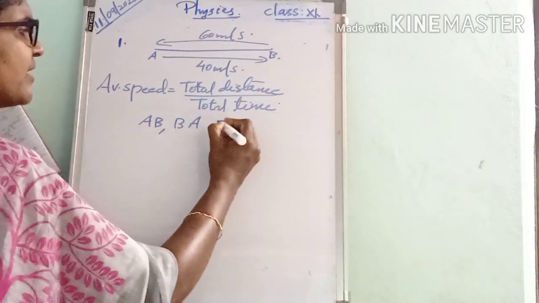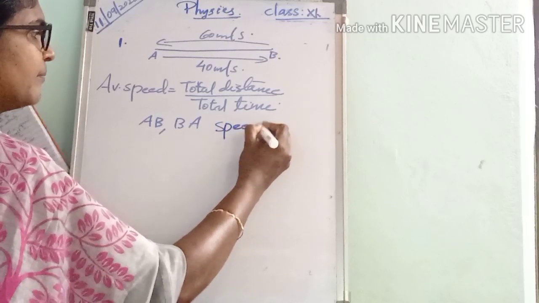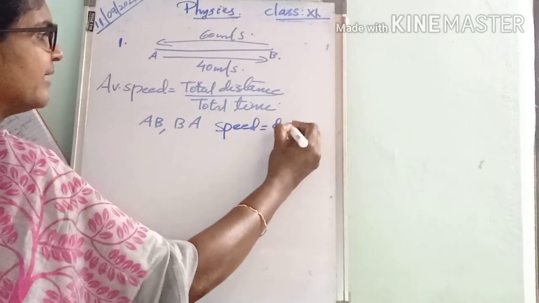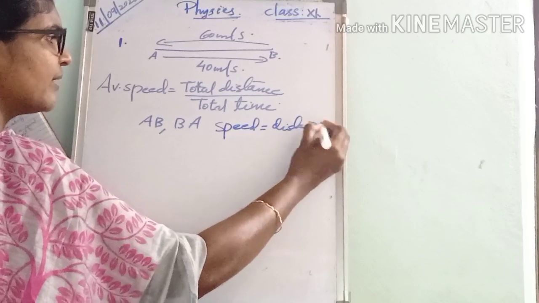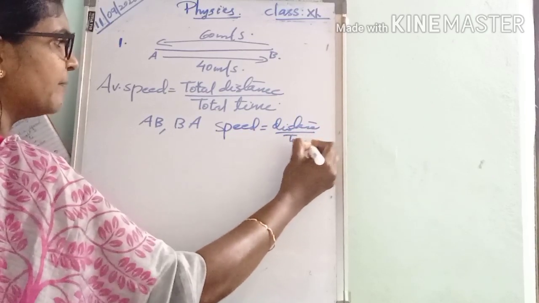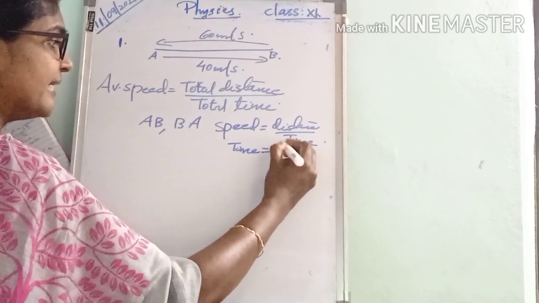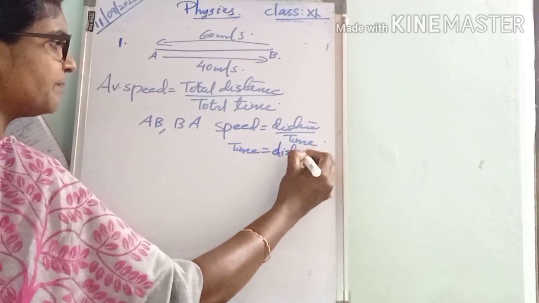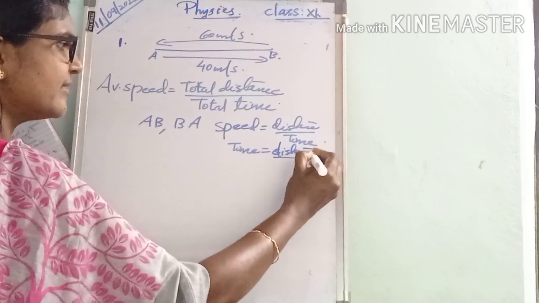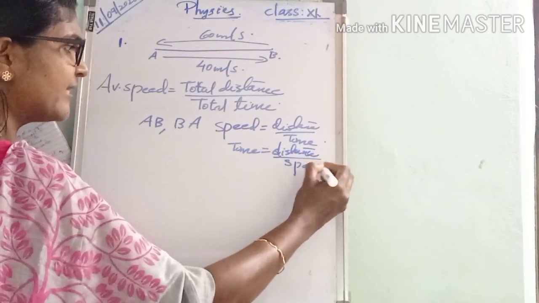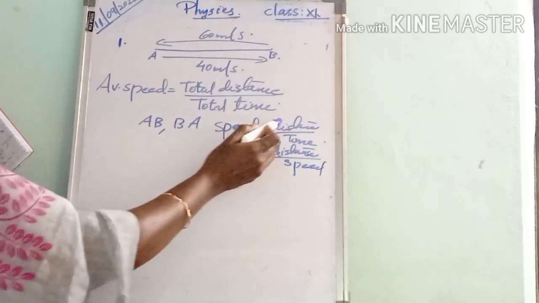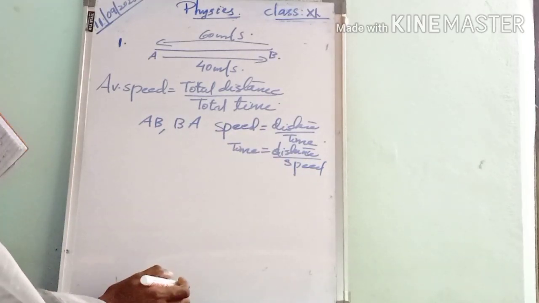But we know the equation, so we can calculate time. Speed equals distance divided by time. From this, what is time? Time is equal to distance divided by speed.